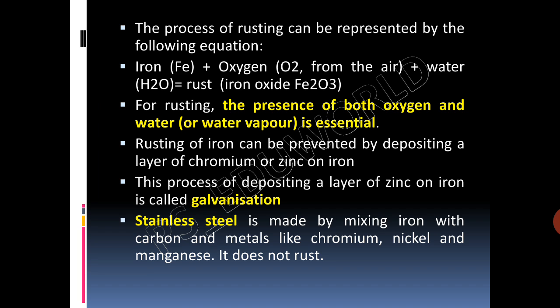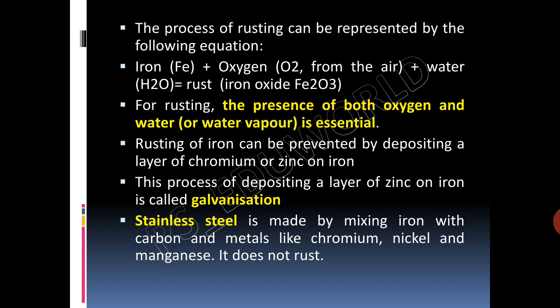One simple way is to apply a coat of paint or grease. In fact, these coats should be applied regularly to prevent rusting. Another way is to deposit a layer of a metal like chromium or zinc on iron. This process of depositing a layer of zinc on iron is called galvanization. The iron pipes which we use in our homes to carry water are galvanized to prevent rusting.